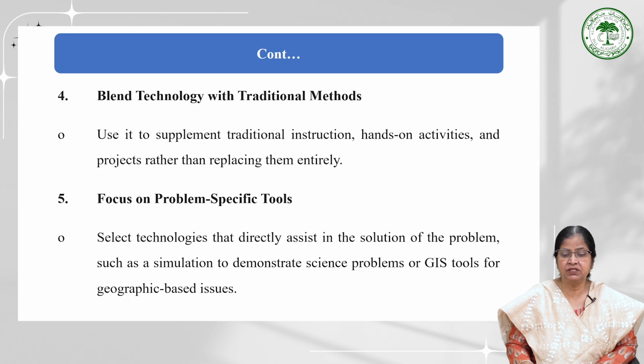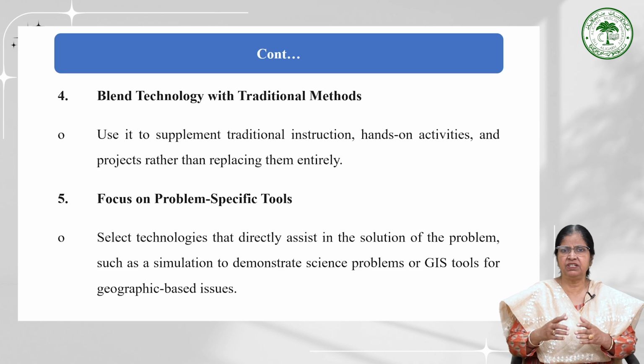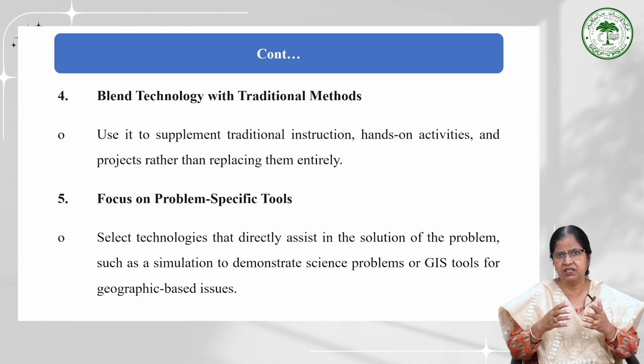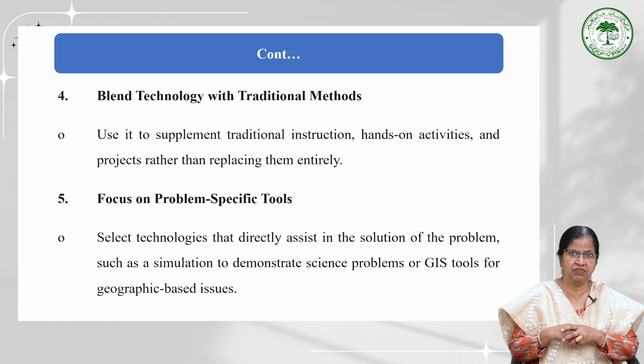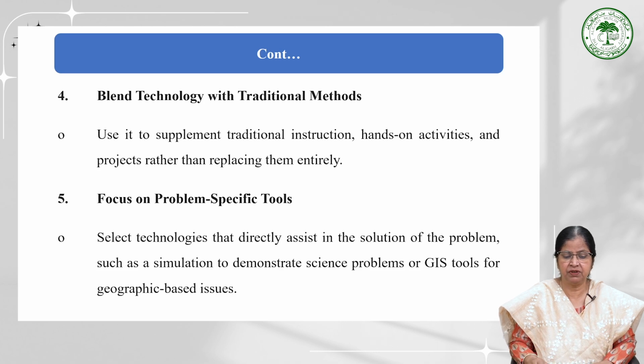So, blend technology with traditional methods, that is, you take some information from any source, try to understand it, and then present it in your own traditional way. So the student can at least elaborate it with a good understanding. Focus on problem specific tools: select technologies that directly assist in the solution of the problem, such as a simulation to demonstrate science problems or GIS tools for geographic based issues.